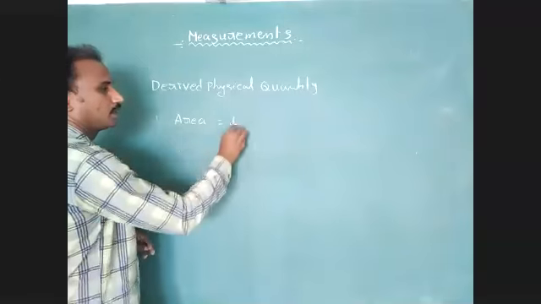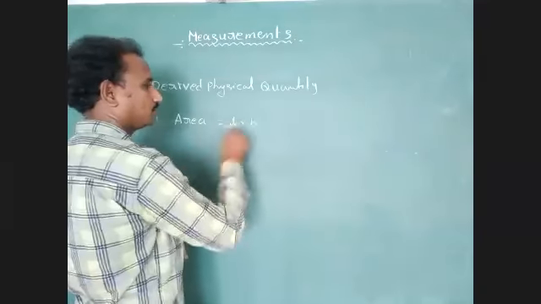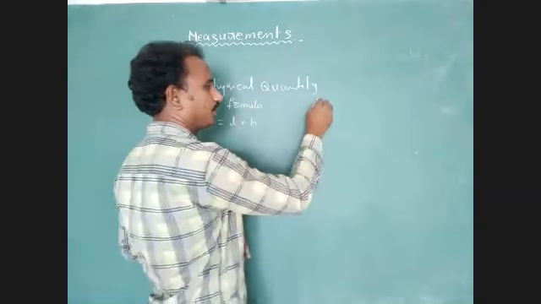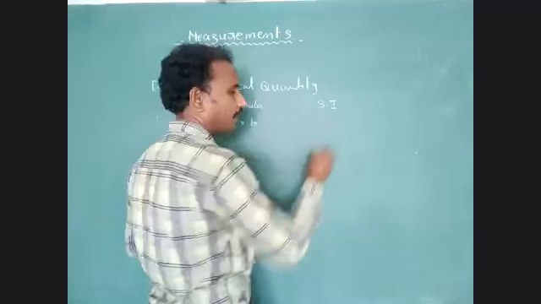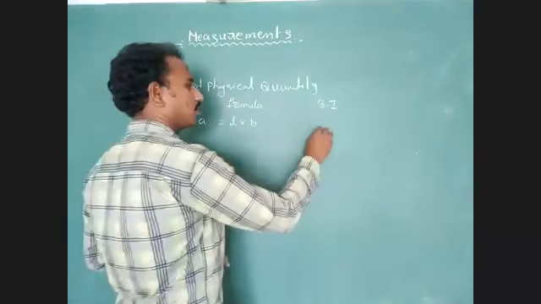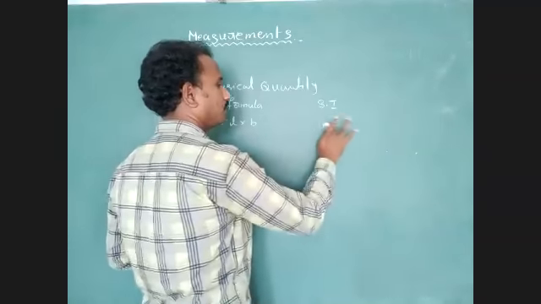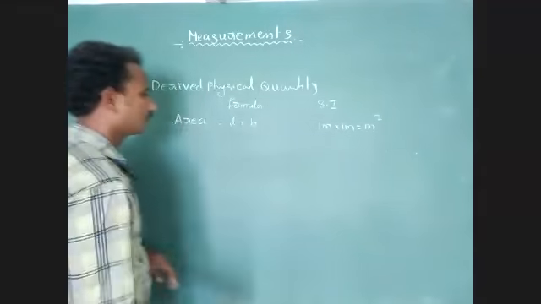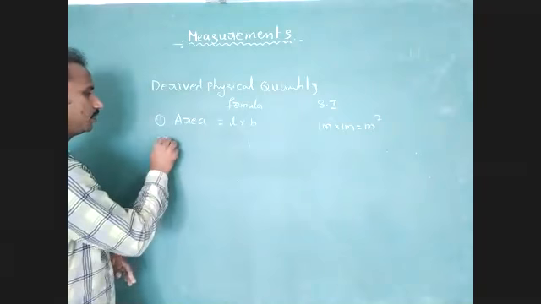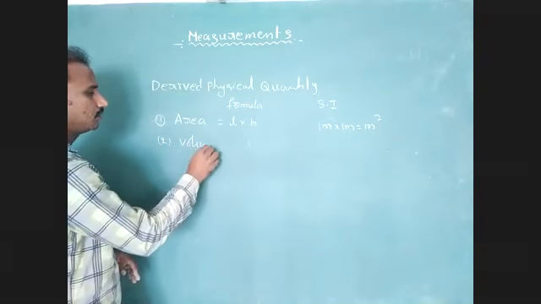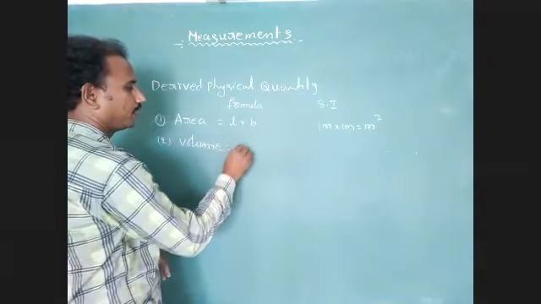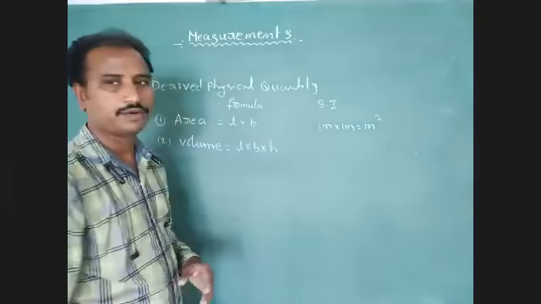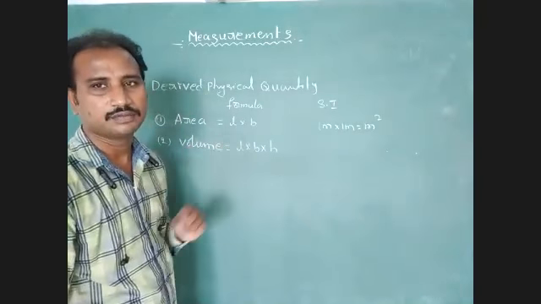Area: length into breadth. Okay, it is a formula. Units, standard units: in SI system, meter square. We have to write meter into meter; 1 meter into 1 meter is equal to meter square. Second one, volume. We have to write volume equal to length into breadth into height. It is a standard formula for volume.